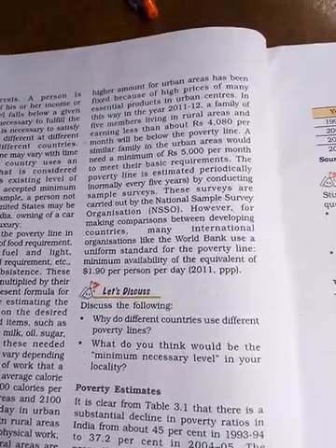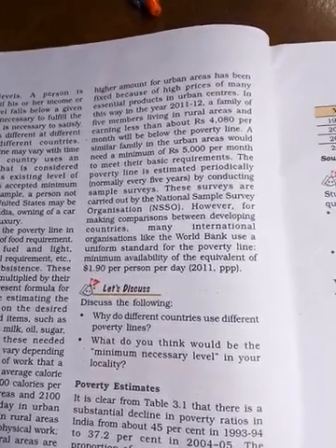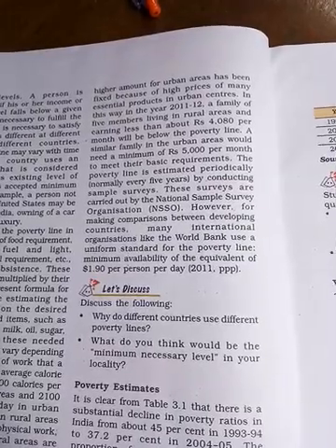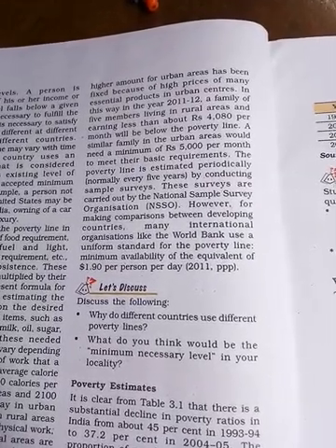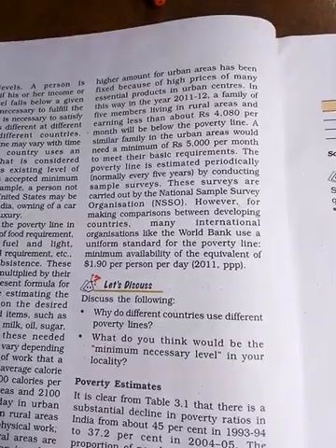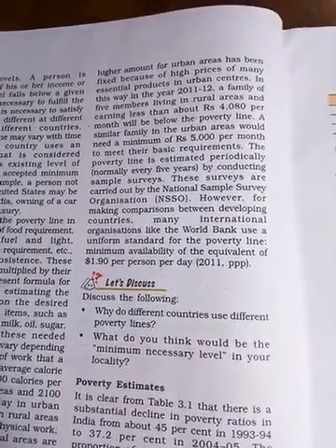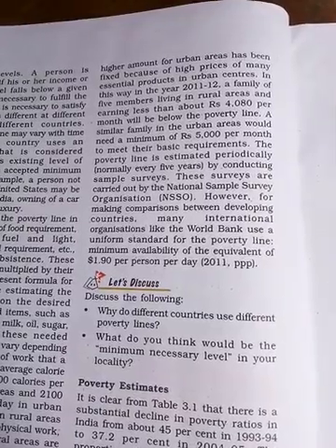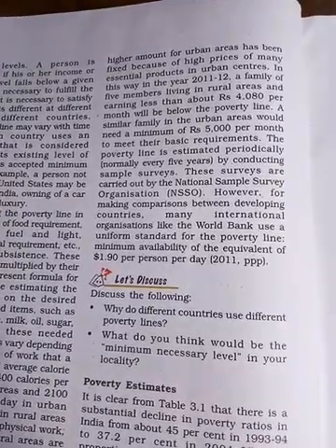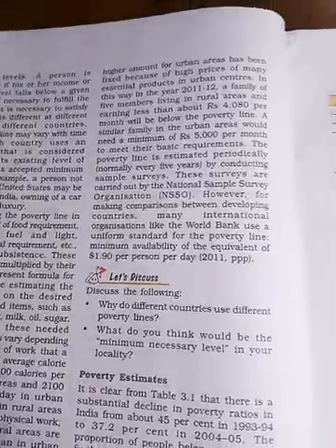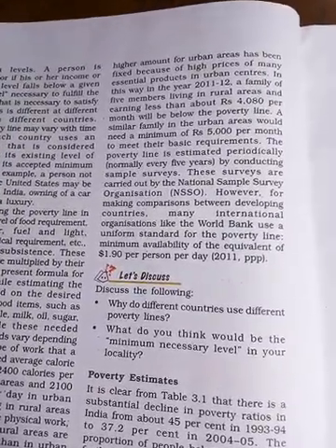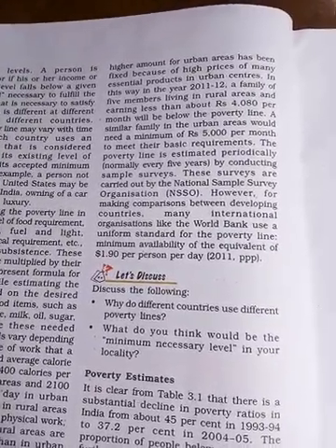Poverty: if a person in an urban area earns less than 5000, they are going to be called poor. Okay, so we are taking 5% only. This survey was carried out by the National Sample Survey Organization, NSSO.